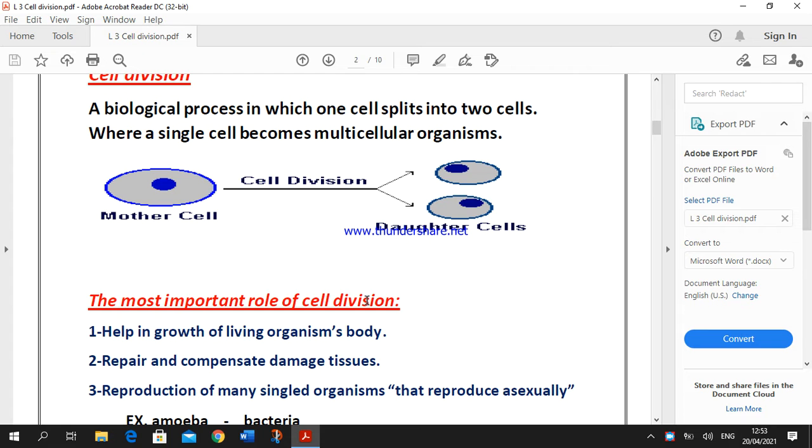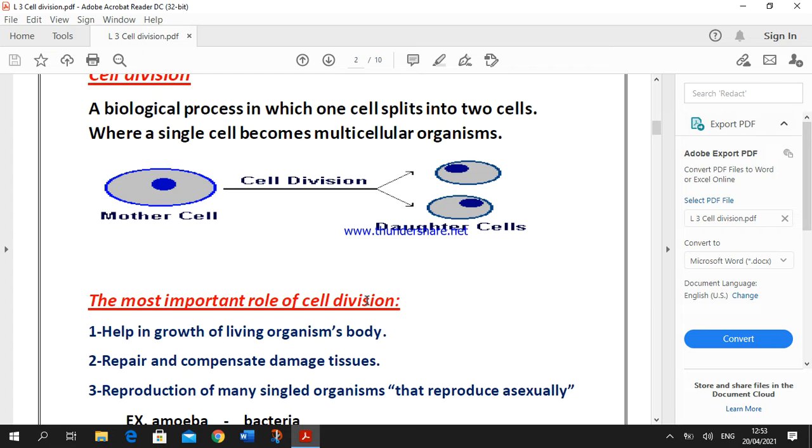In this lesson, we explain what's meant by cell division, okay? And we will talk about cell division in detail. What's meant by cell division? Cell division is a biological process in which one cell can split into two cells, where the mother cell, by cell division, can produce two new cells known as daughter cells.